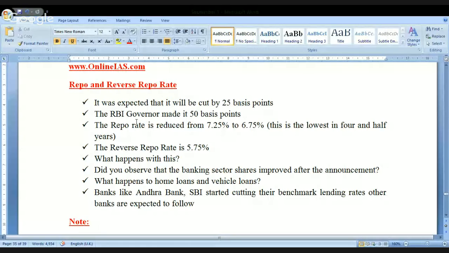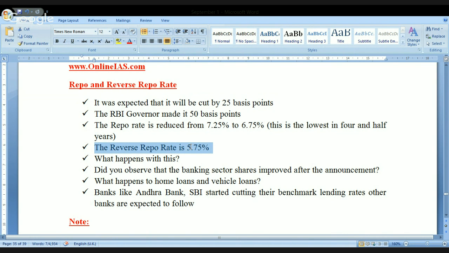So now let me open the document and show you the document. What exactly is this? Look at this. Repo and reverse repo rate. It was expected that there will be a cut by 25 basis points, but the RBI governor made it 50 basis points. Repo rate is reduced from 7.25% to 6.75%, and this is the lowest in 4.5 years. And obviously, whenever repo is reduced, reverse repo is automatically reduced. Clear, 6.75, and it became 5.75 reverse repo rate.